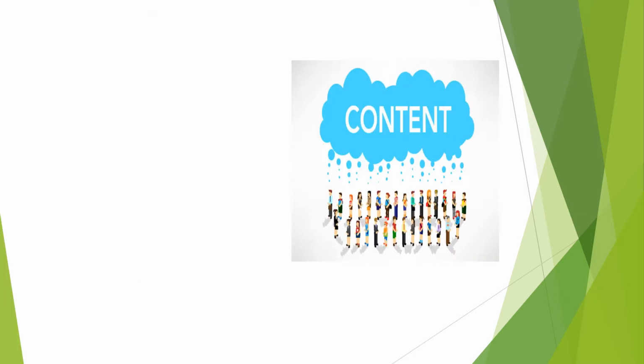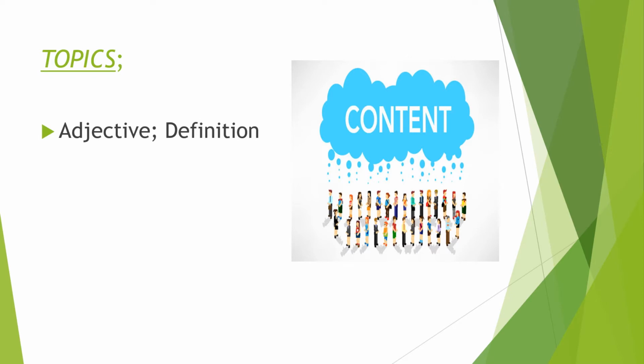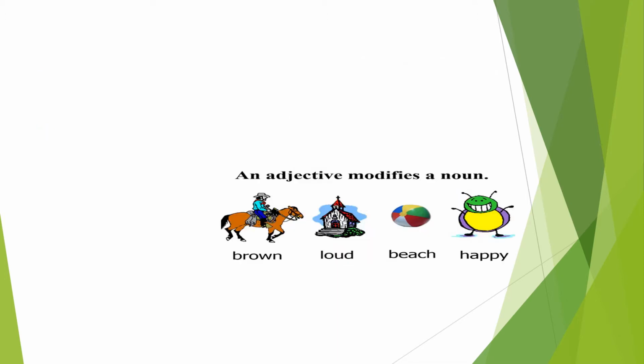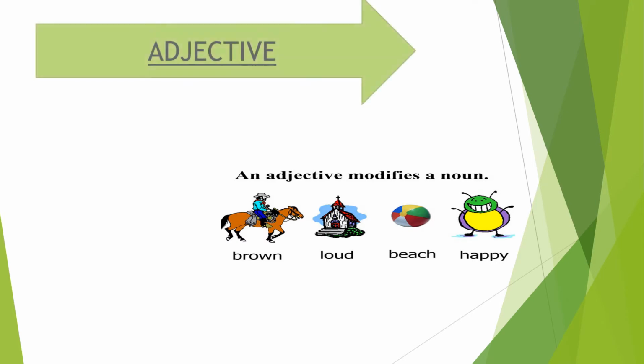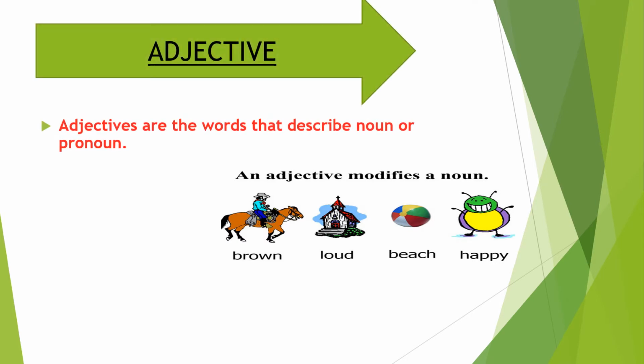Now let's see the topics that we are going to cover in today's video. These are: first topic, adjective, its definition, and second, kinds of adjectives. First, it is important to know the definition of adjective. What is an adjective? Adjectives are the words that describe a noun or pronoun.